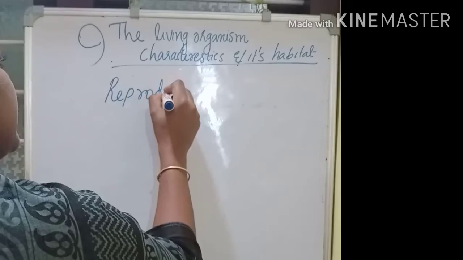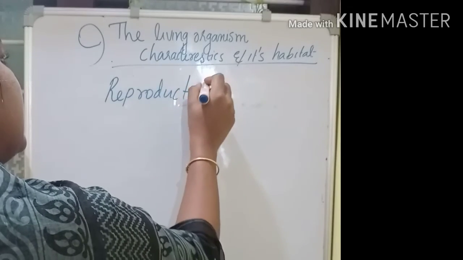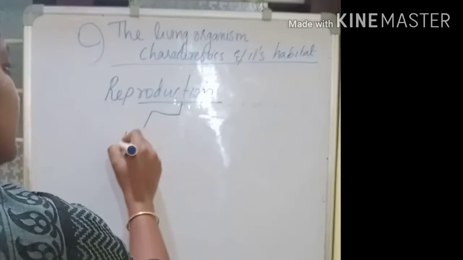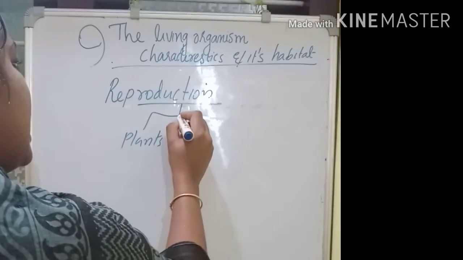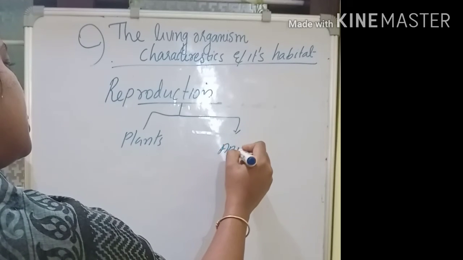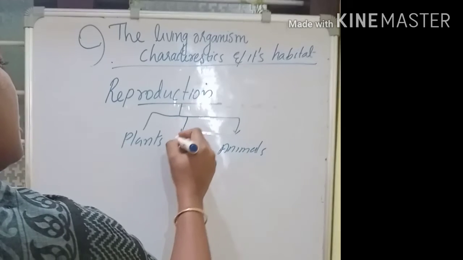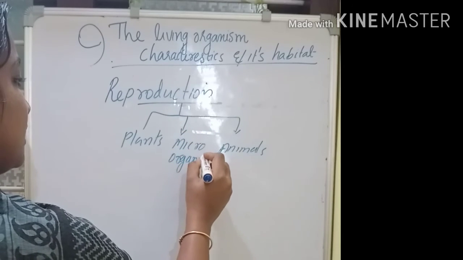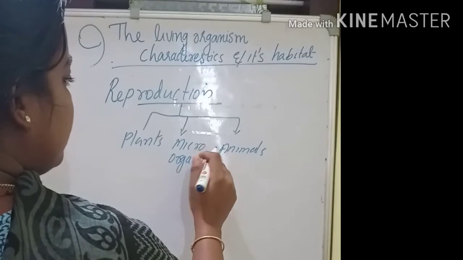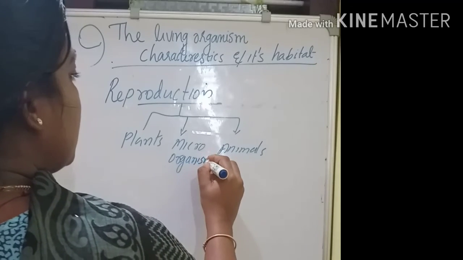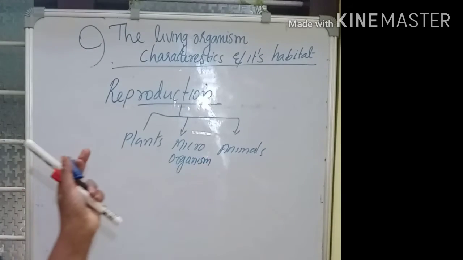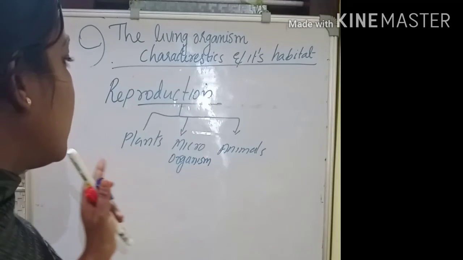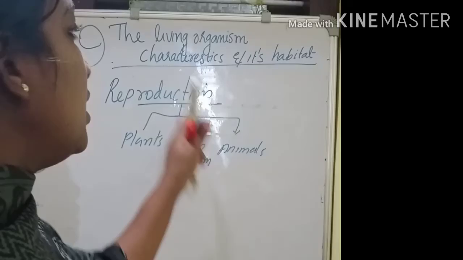Reproduction is a characteristic of living organisms. Both plants and animals, also microorganisms, the small organisms like bacteria, fungi, etc., are able to reproduce.